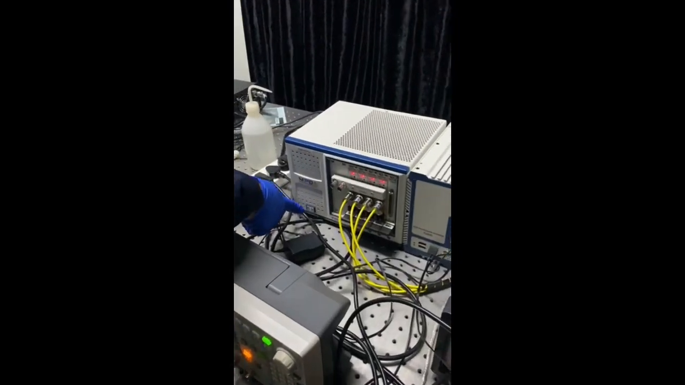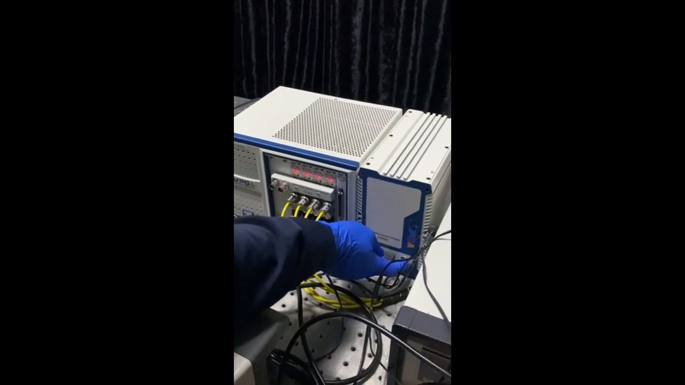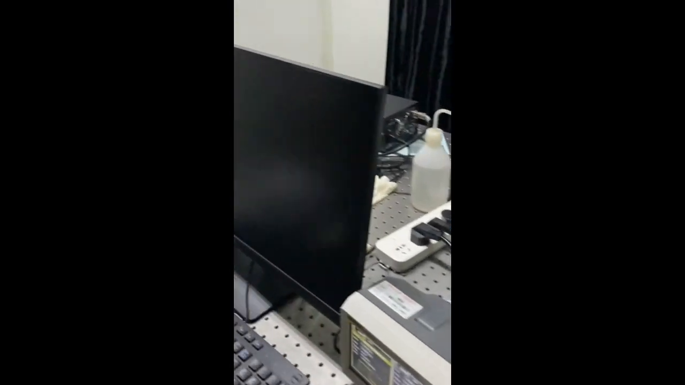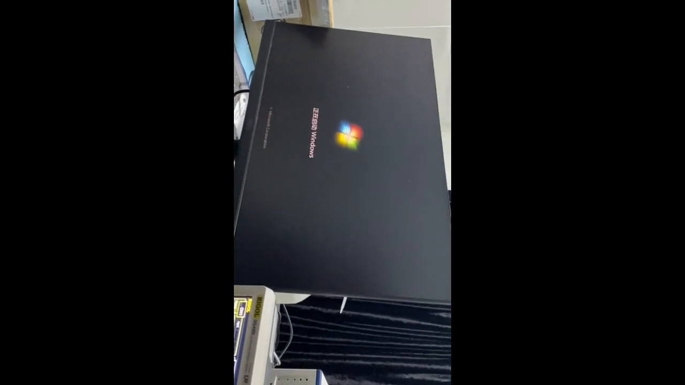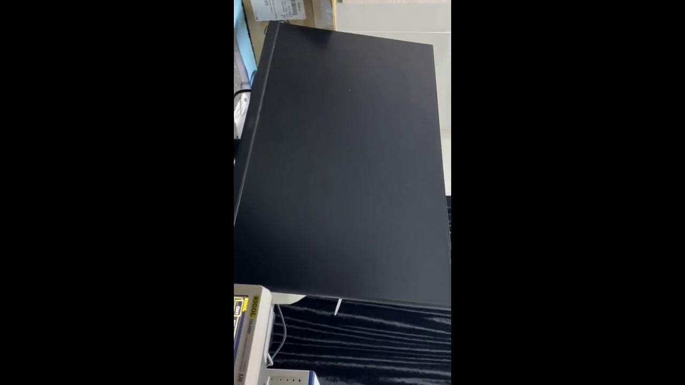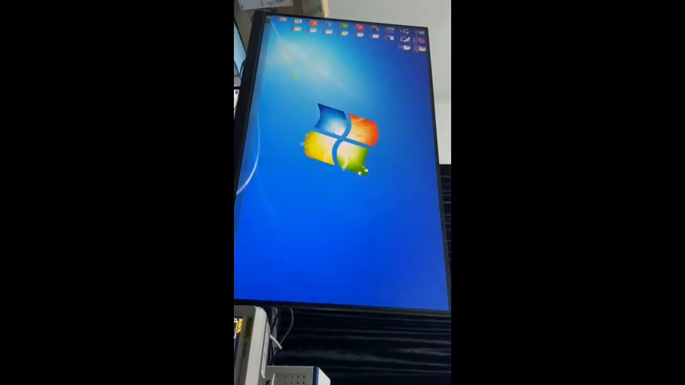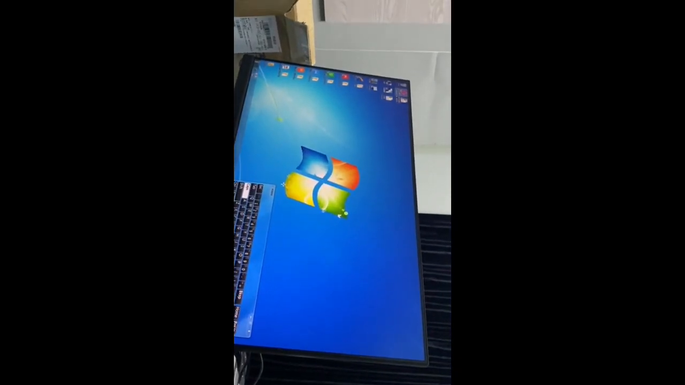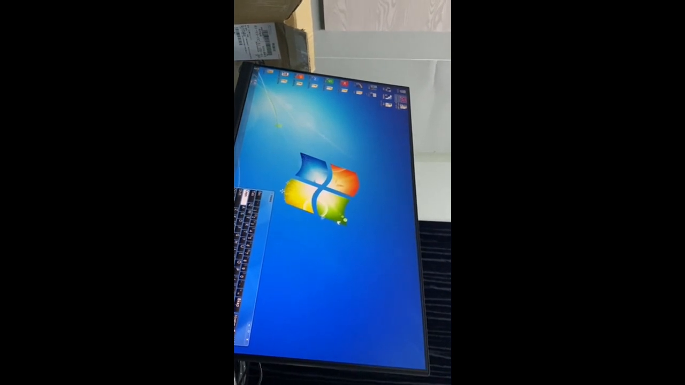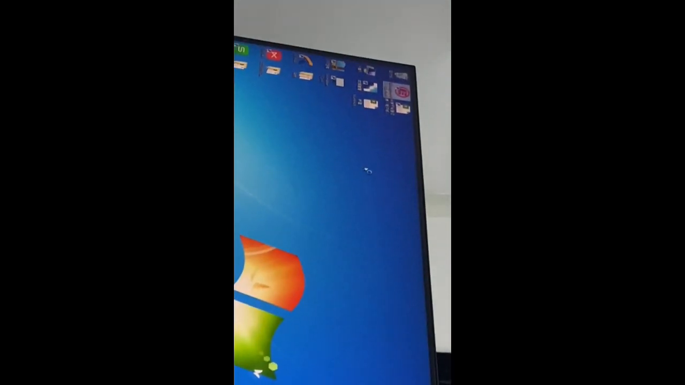So first of all, when we come, we press this button, and then press this, and then our computer starts. And then we wait for our computer to start. After the computer starts, we use the software Lab Express. This you can start the software.